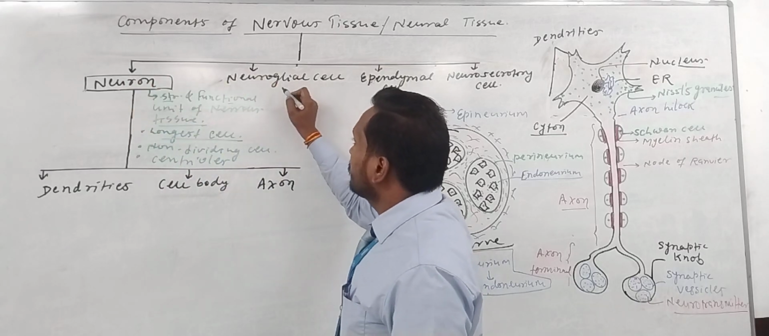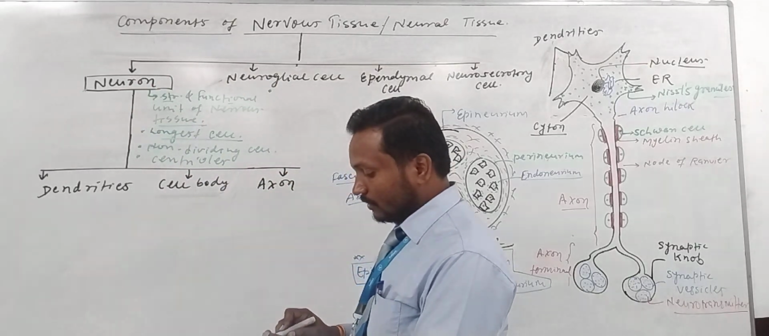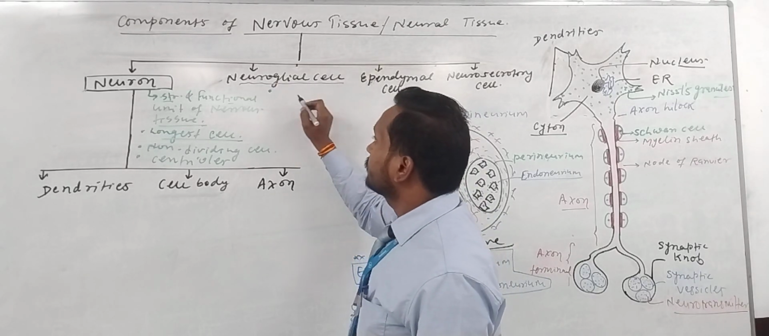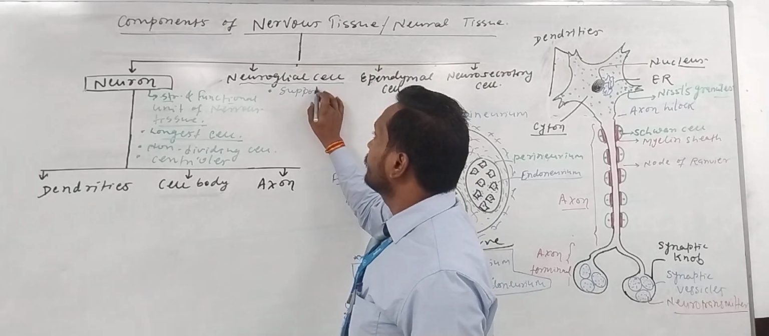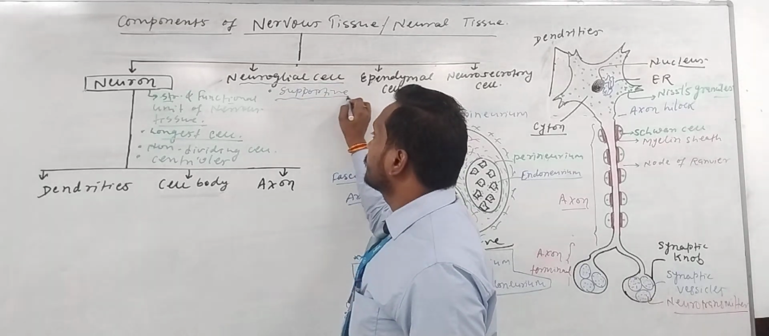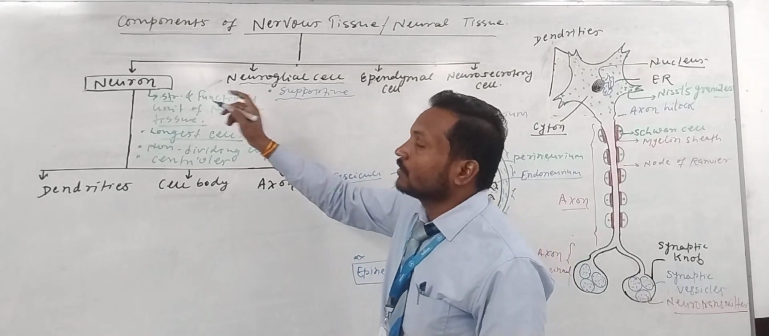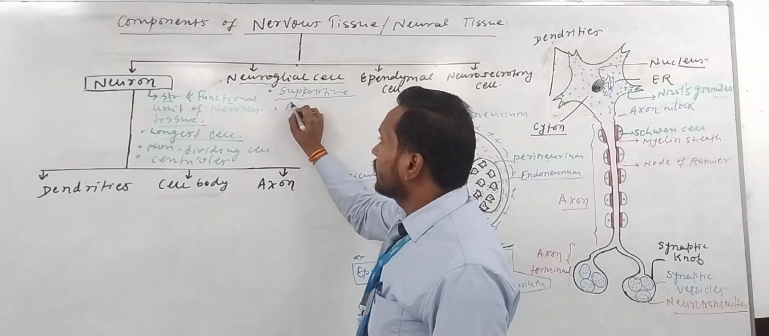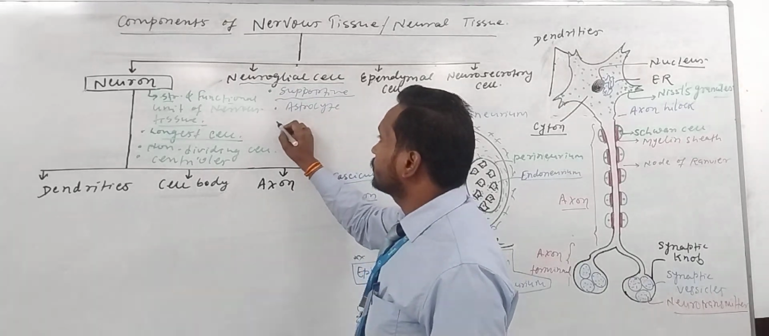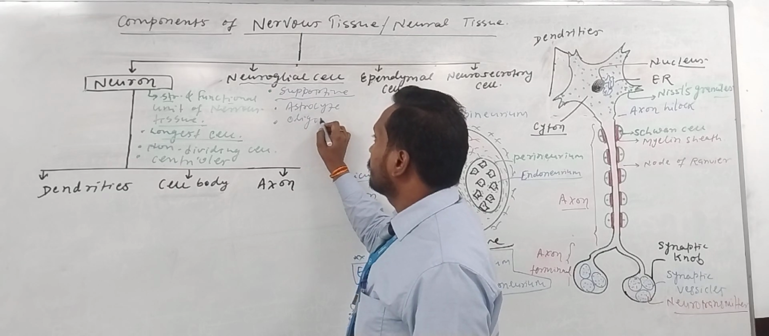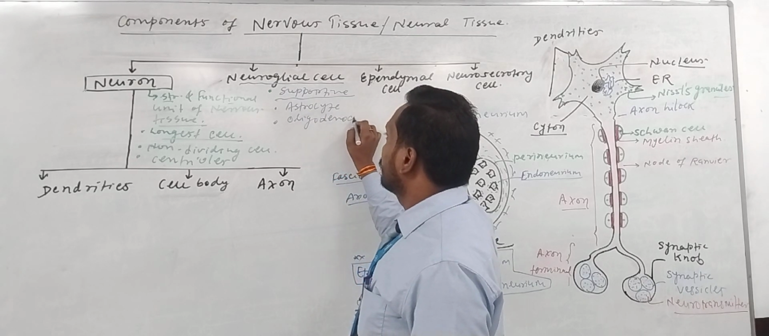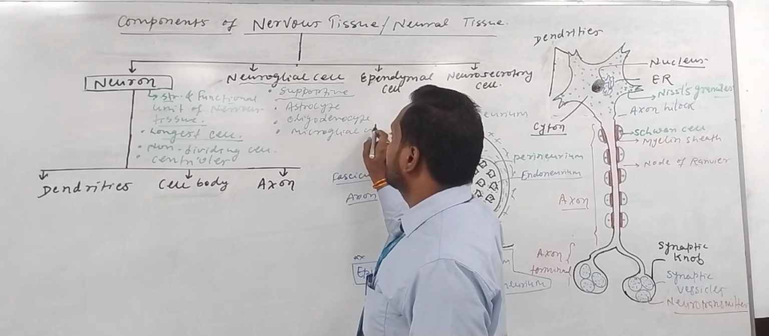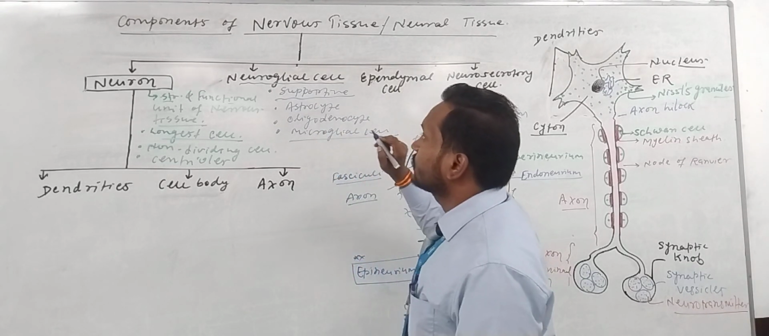The second type, other than neurons, is the supportive cells. These are the neuroglial cells. These are very supportive types of cells which support the neurons. And there are also various types, like astrocytes, oligodendrocytes, and microglial cells.